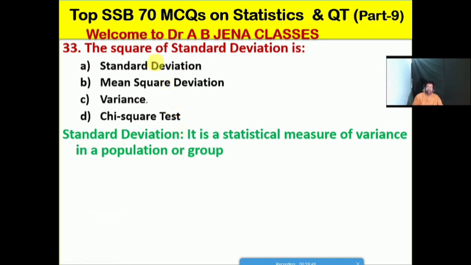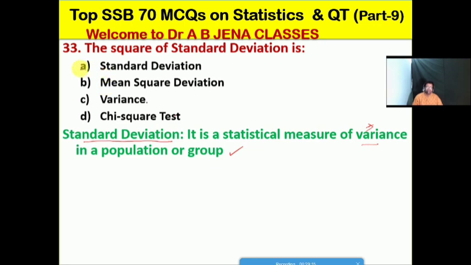So next one we will see: the square of standard deviation is what? Let us discuss what is the meaning of standard deviation. Standard deviation is a statistical technique or measure of variance in a population or a group. That is the meaning of standard deviation. Friends, I have told you that variance means the difference or the gap.